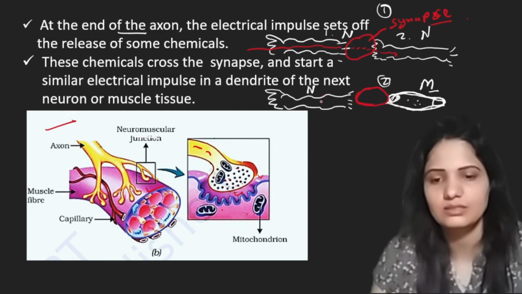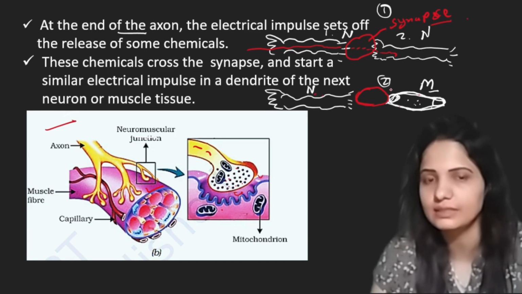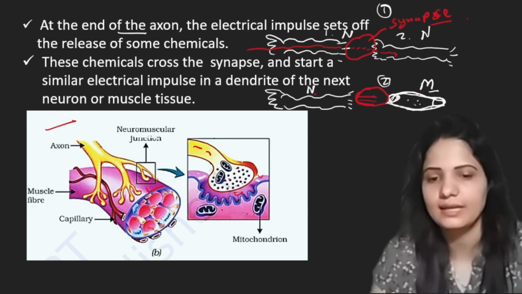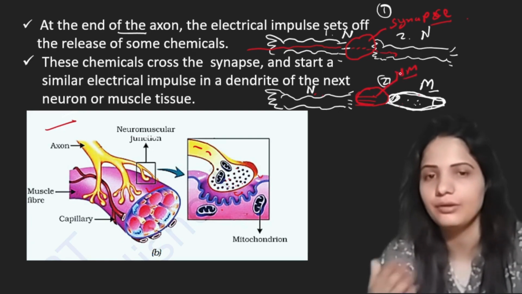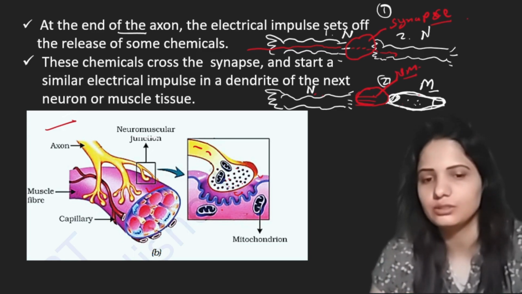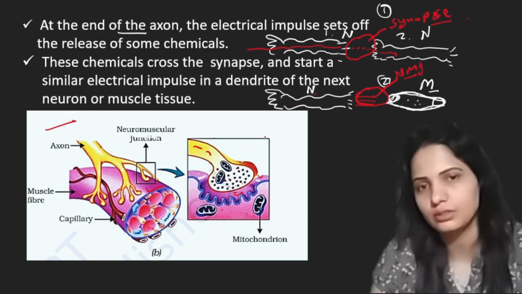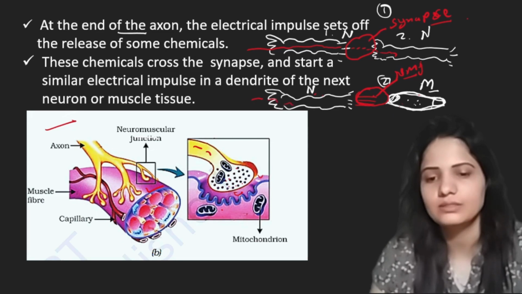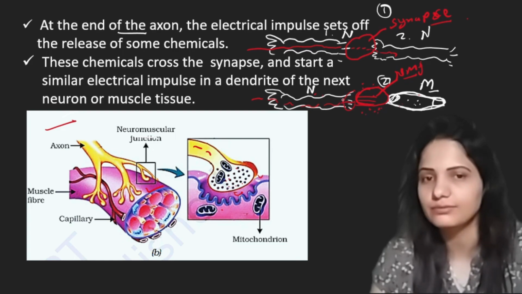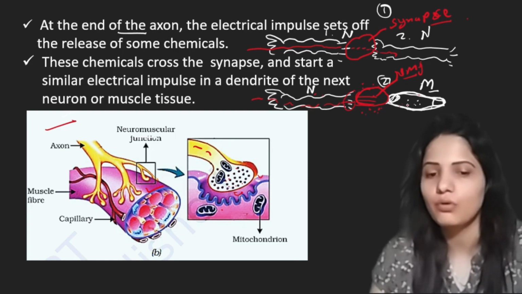In case 2 we have this neuron and muscle cell, and this space here which connects the neuron to the muscle cell, this connection between neuron and muscle cell is known as the neuromuscular junction. We can write here NMJ, neuromuscular junction. What will happen? Let's say a nerve impulse travels through the axon part of the neuron. As it reaches the end part of the neuron, certain chemicals are released in this neuromuscular junction, and further these chemicals will transfer this nerve impulse from the neuron to the muscle cell.